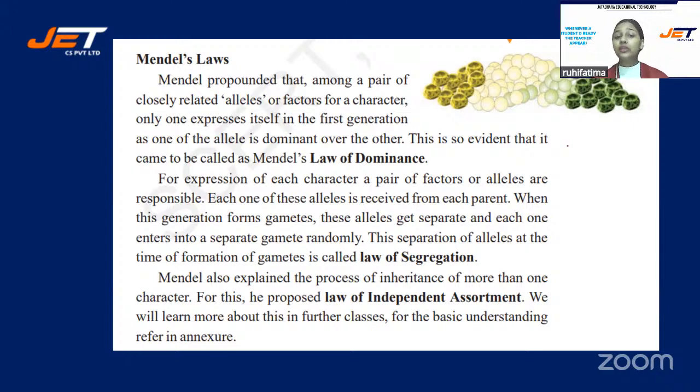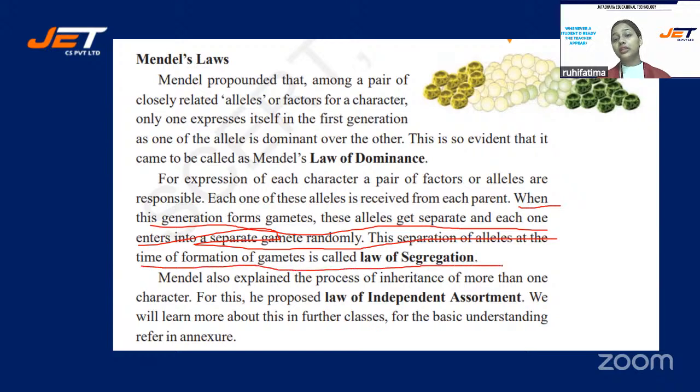When this generation forms gametes, the alleles get separated and each one enters into a separate gamete randomly. This line, students: this separation of alleles at the time of formation of gametes is called the law of segregation.